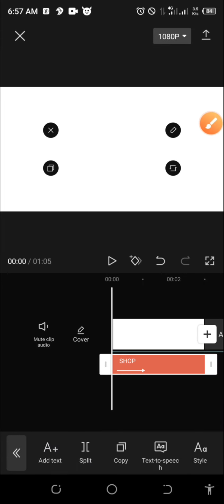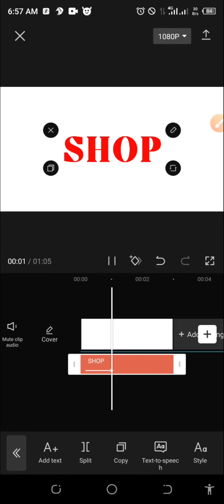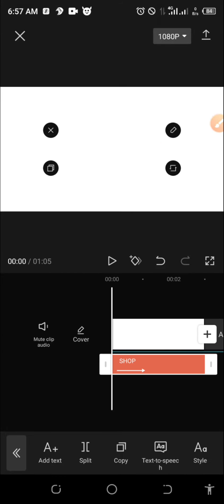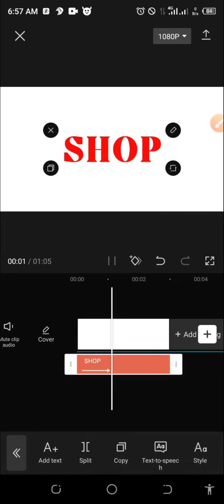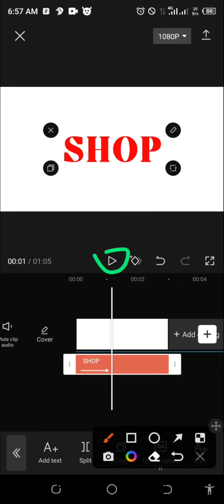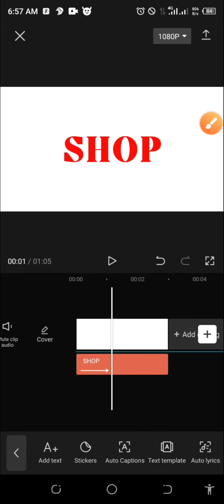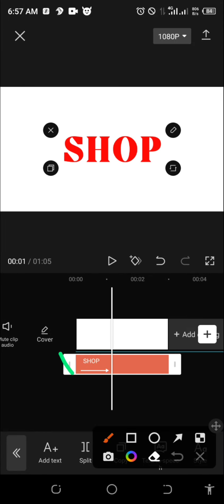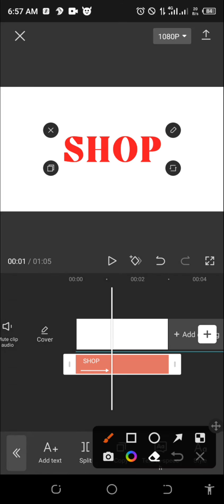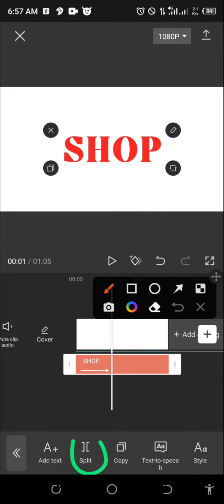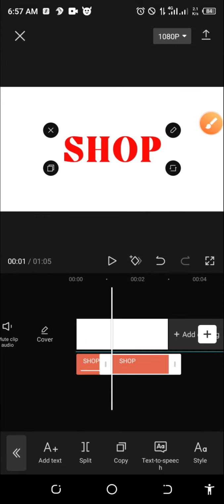So now I have my text. Let me now see. Shop. Let's see again. Shop. So this is okay. So now I finished shop. I will quickly stop the video at shop. Then I will split this. Remember, shop has finished in this particular area where I placed this ruler. Are you seeing my ruler? I will split because that is where I want the shop text to end in the display. Okay, I will click on split.